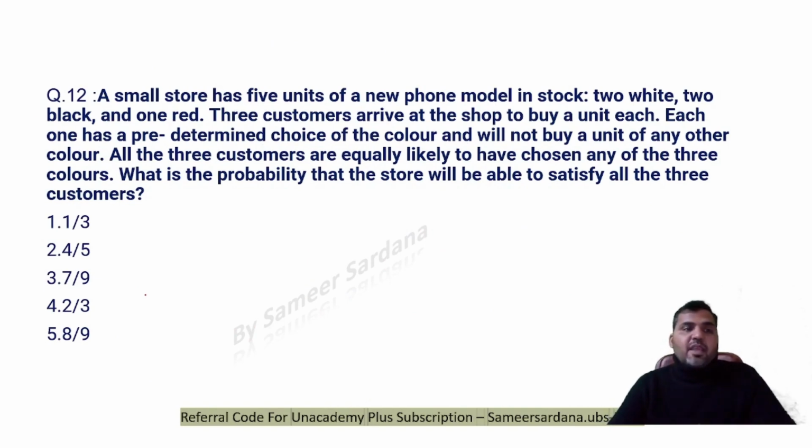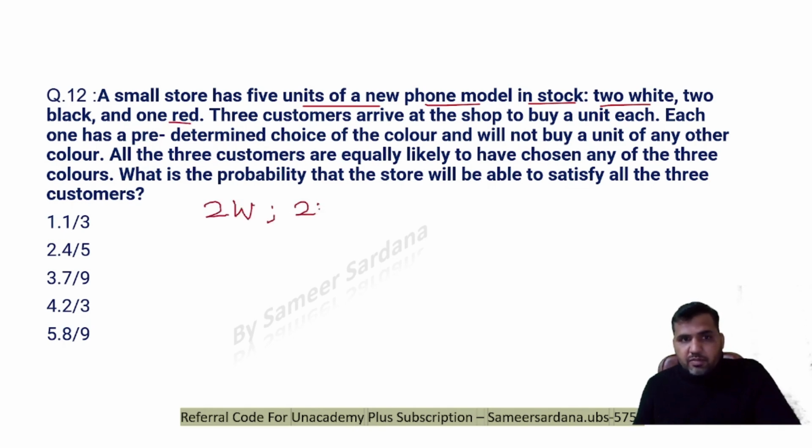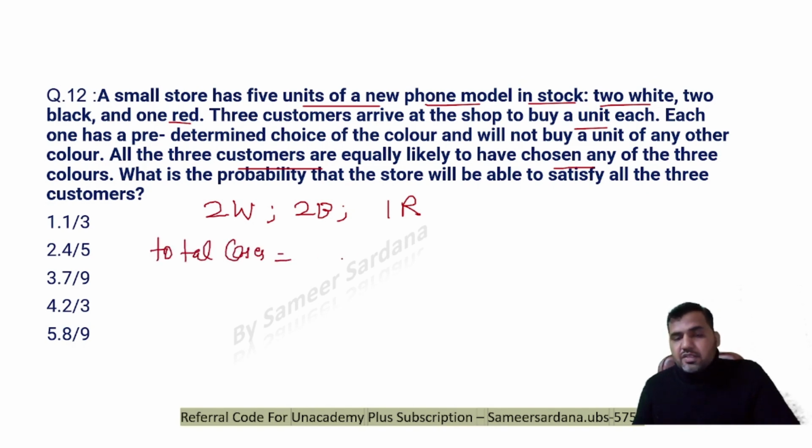Last question is there. Question number 12: a small store has 5 units of a new phone model in stock, 2 white, 2 black and 1 red. So we have 2 white phones, 2 black phones and 1 red phone. 3 customers arrive at the shop to buy a unit each. Each one has a predetermined choice of color and will not buy a unit of any other color. All the 3 customers are equally likely to have chosen any of the 3 colors. What is the probability that the store will be able to satisfy all the 3 customers? See guys, total cases: every customer has 3 choices of color.